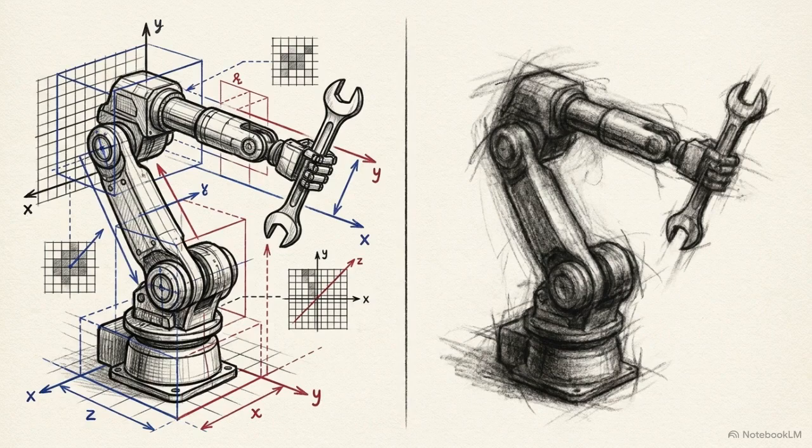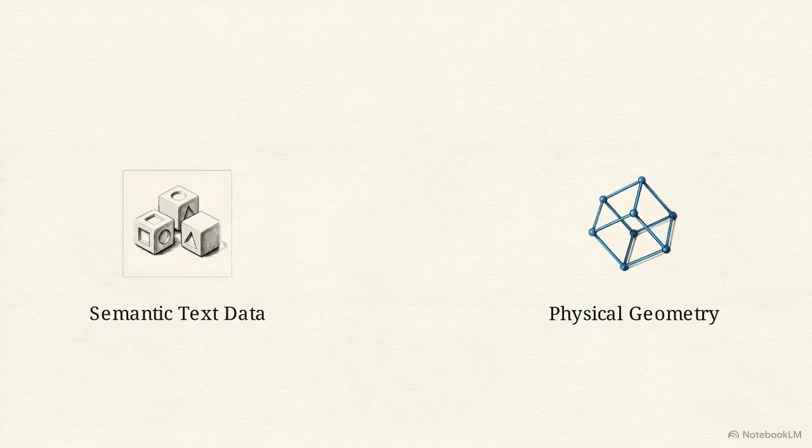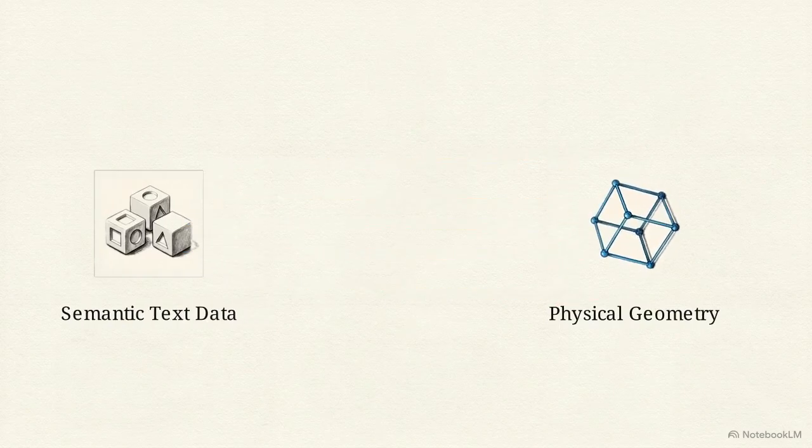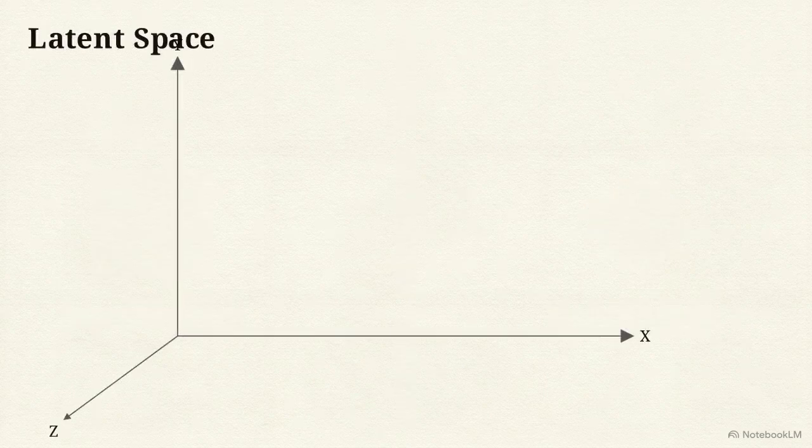Consequently, the model may completely forget the exact boundary of a subject's arm between millisecond 0 and millisecond 33. Semantic text control alone cannot enforce physics. It fundamentally lacks the necessary data to solve spatial geometry problems over time. To find a solution, we move into the latent space, the mathematical environment where diffusion occurs.